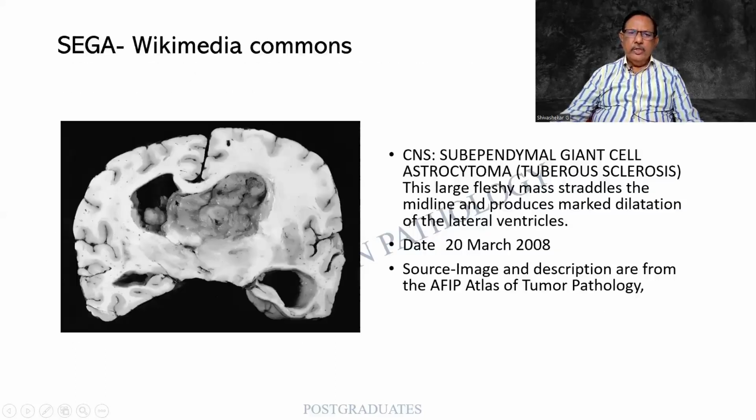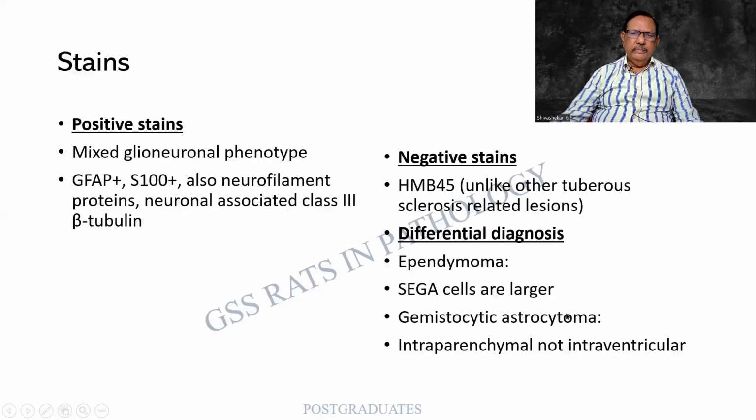Thanks to Wikimedia Commons for this wonderful picture, though it is black and white, and this is a wonderful reference. The stains show a mixed glioneuronal phenotype, therefore it can be positive for GFAP or S100 protein, other neurofilament proteins, and neuron-associated class III beta tubulin. So these are the positive stains. Negative can be HMB45, whereas it will be positive in other tuberous sclerosis related lesions.